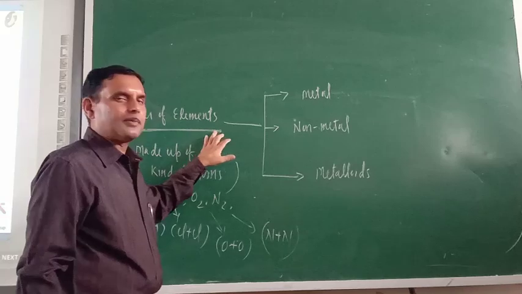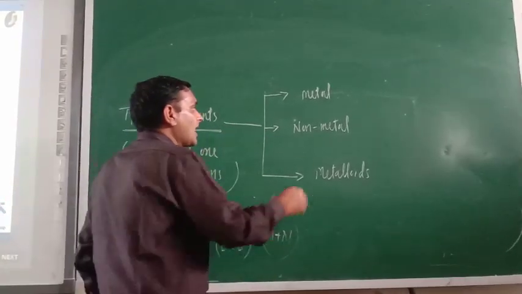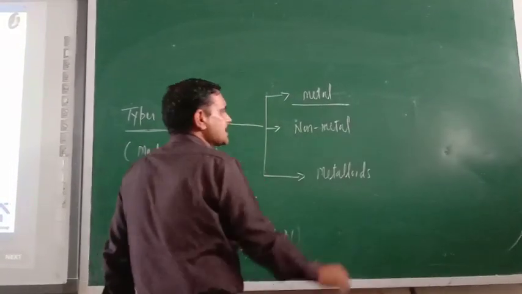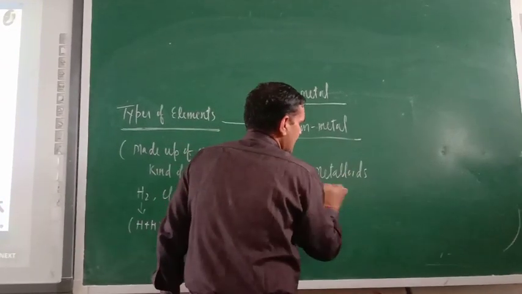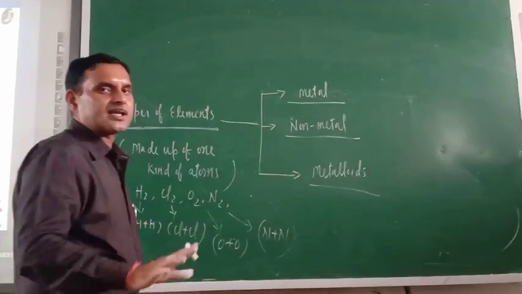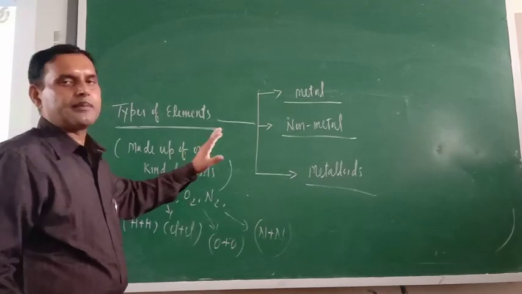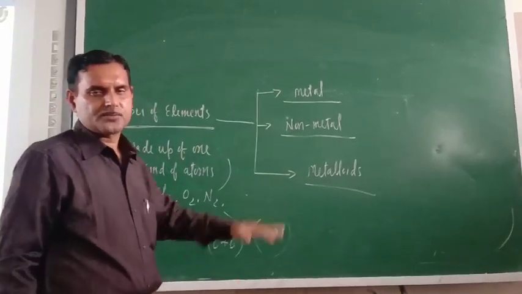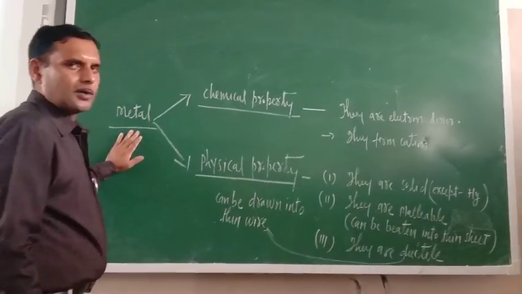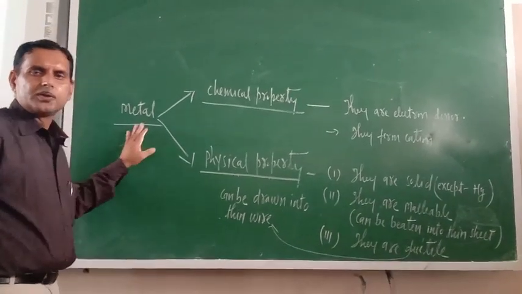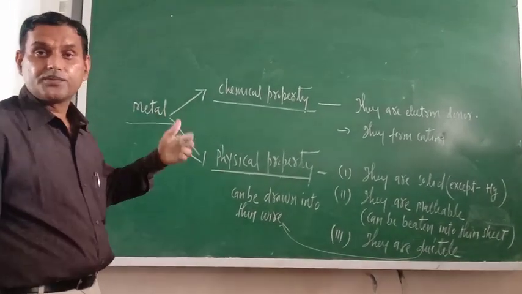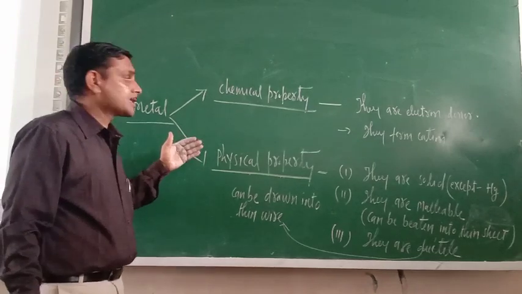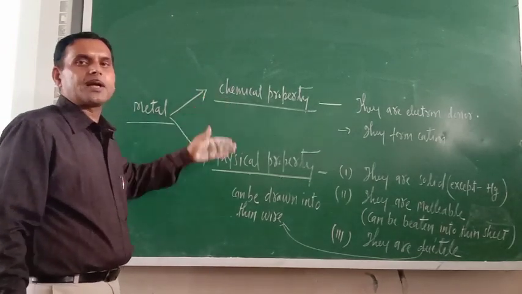Now how many types of elements are there? Elements are of three types: metals, non-metals and metalloids. We will study metals, non-metals and metalloids in detail. So now the first one is metals. What are metals? We can define metals on the basis of their chemical property and on the basis